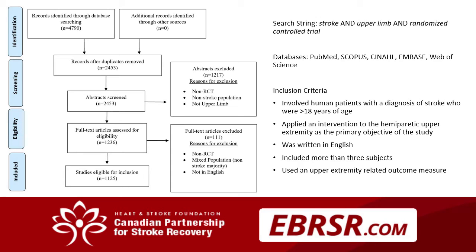To do so, a literature search was performed following PRISMA guidelines, and based on the inclusion criteria listed to the right, 1,125 RCTs were identified that dealt with upper extremity rehabilitation post-stroke.